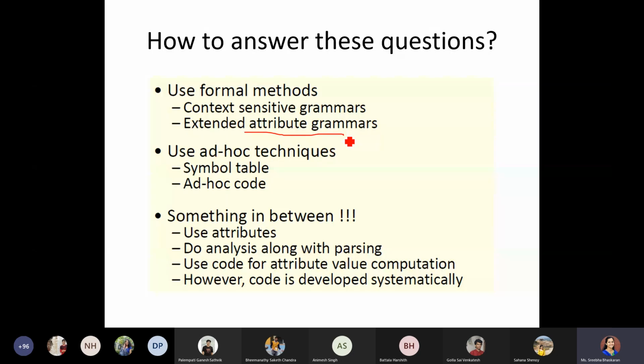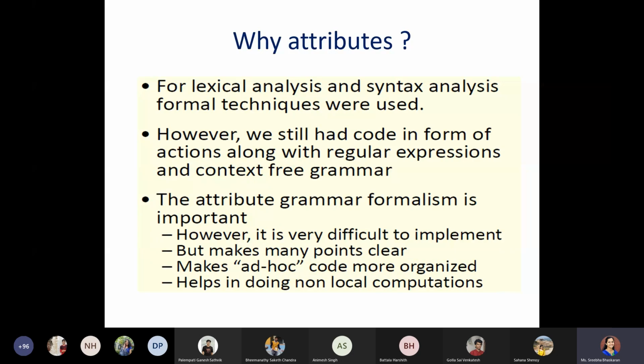One method is going with this attribute based grammar. The other method is using ad hoc techniques, which is a slightly improved version of the attribute grammar. Instead of going through the theory part, we'll just see one example, then it will be more clear what exactly I'm trying to say.